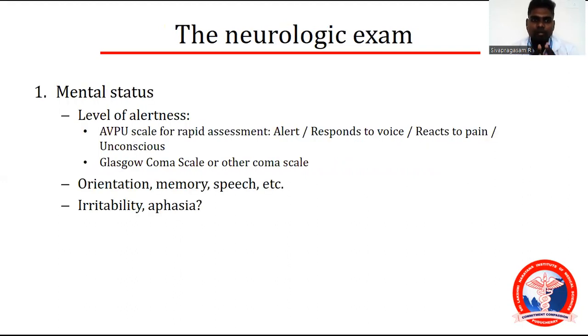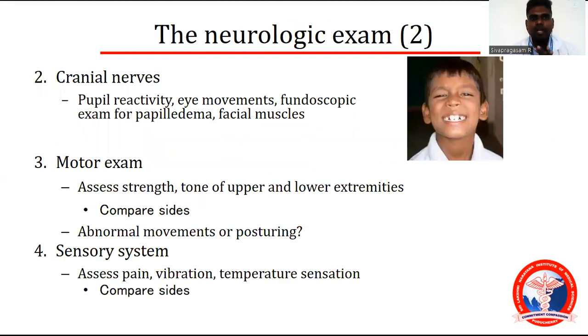The neurological exam involves mental status and level of alertness: alert, responds to voice, reacts to pain, unconscious. You can use the Glasgow Coma Scale, which is a very important scale, or the AVPU scale. Orientation, memory, speech, irritability, and aphasia. Cranial nerves: pupillary reactivity, eye movements, fundoscopic exam for papilledema, facial muscle weakness due to facial nerve involvement.